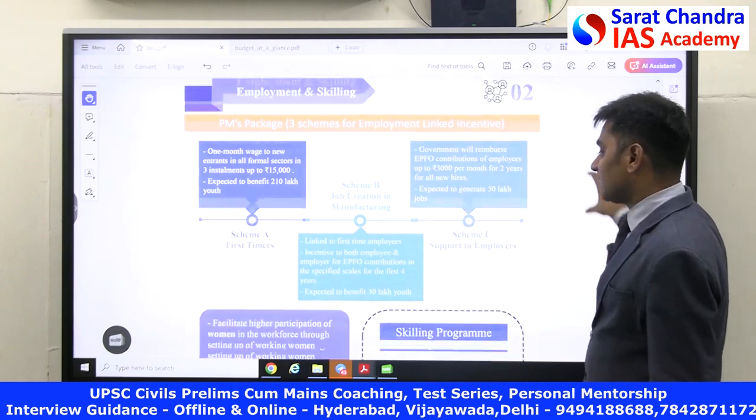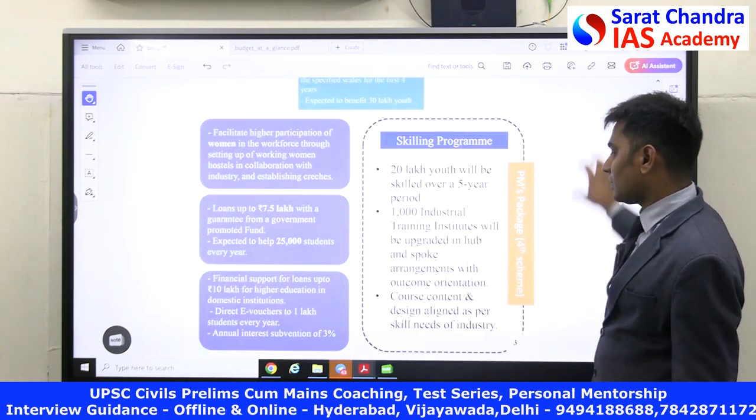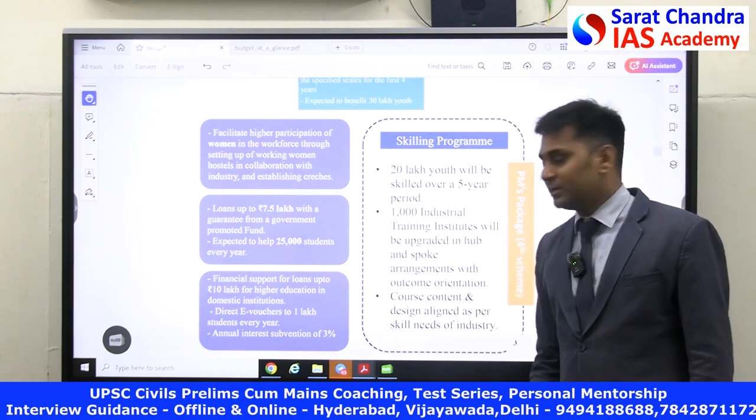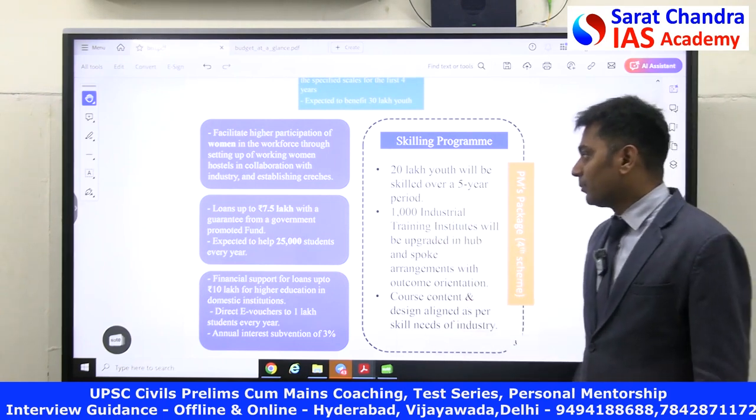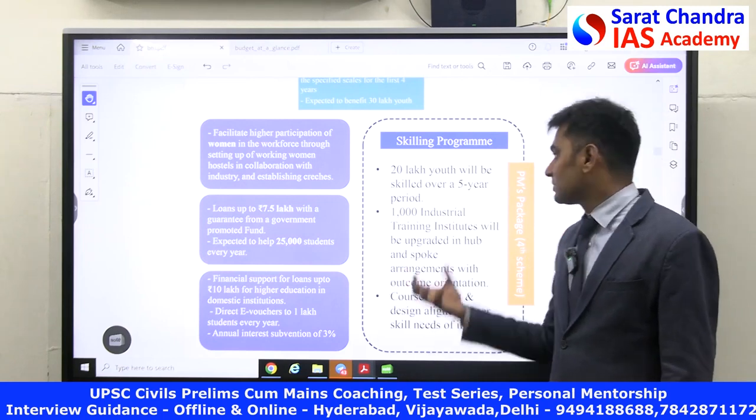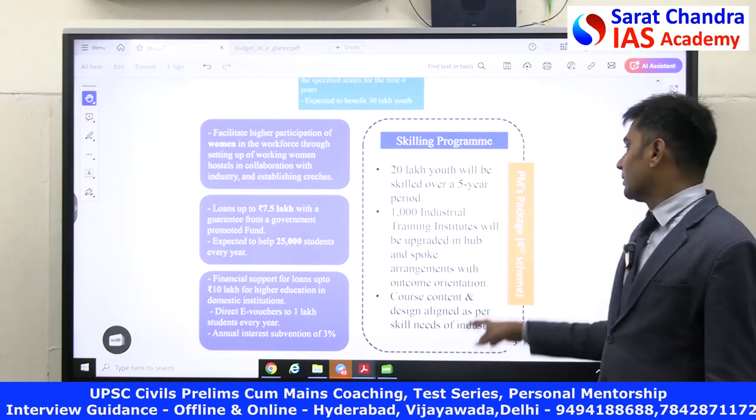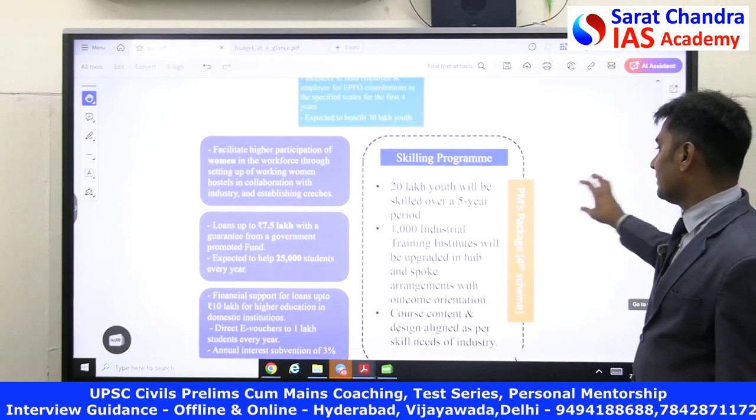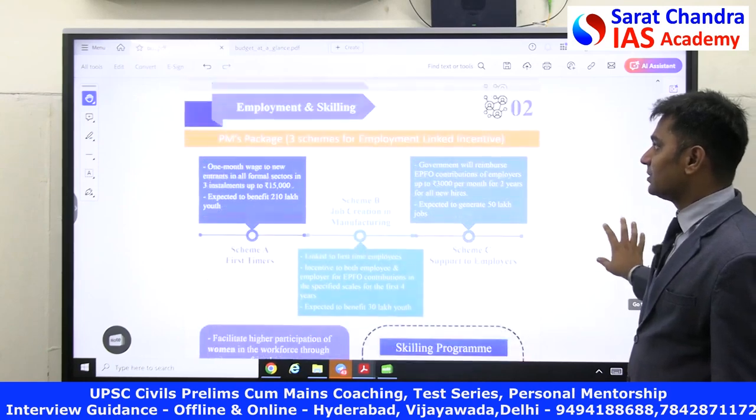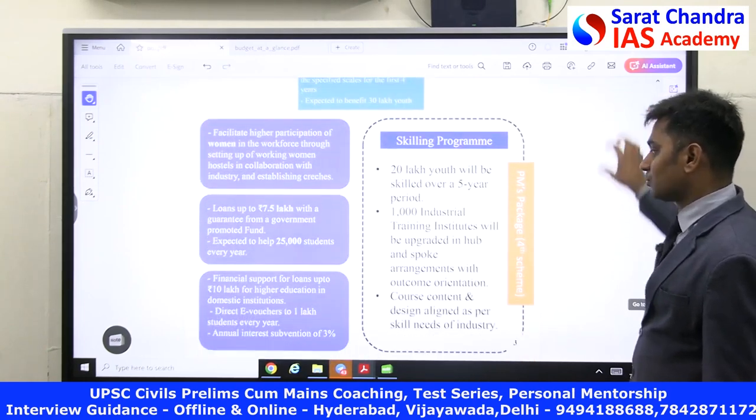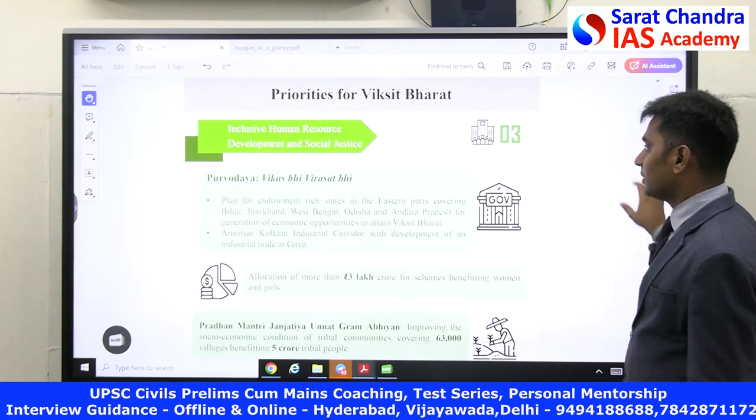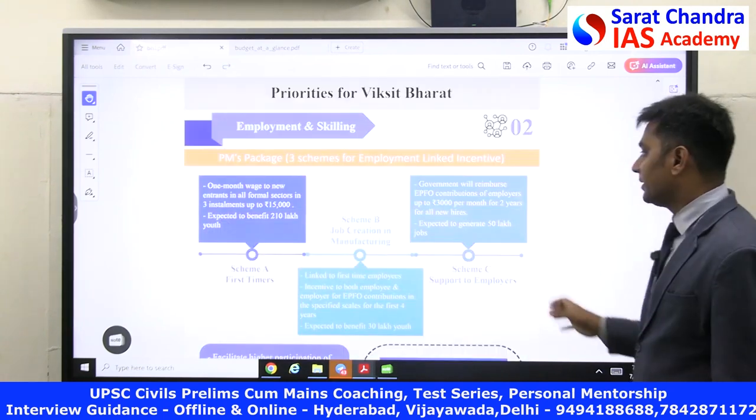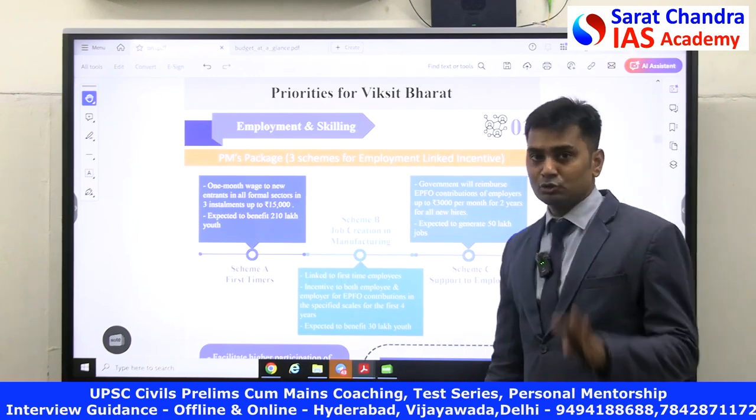Apart from that, this budget also has 1000 industrial training institutions to be developed, and they are going to develop internship programs. So the fourth scheme for employment is this one, the Prime Minister's package, and the first three schemes are these. So these are 3 plus 1, 4, and they have one more thing for the fifth one. They wanted to ensure that the internship program is developed here. So in total there are 5.